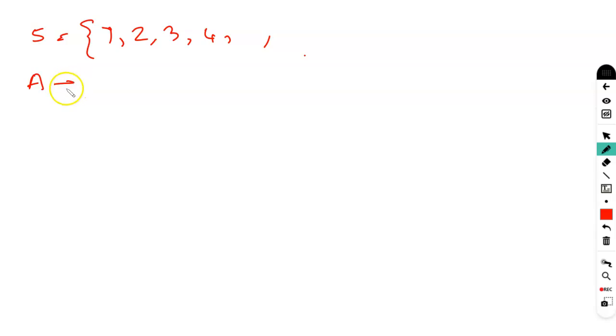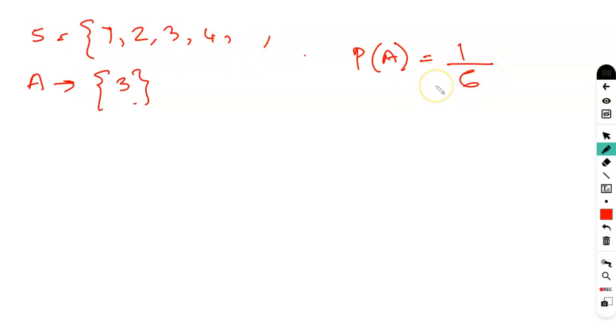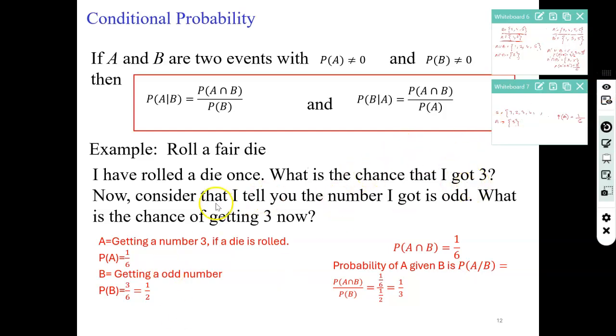Right? Now, A is an event of getting 3. So we can get only one time 3. So A is the event of getting 3. Therefore, probability of A is number of favorable outcomes, which is only 1, divided by total number of outcomes, which is 6. So 1 over 6. So we got probability of A is equal to 1 over 6. That is probability of getting 3 when a die is rolled.